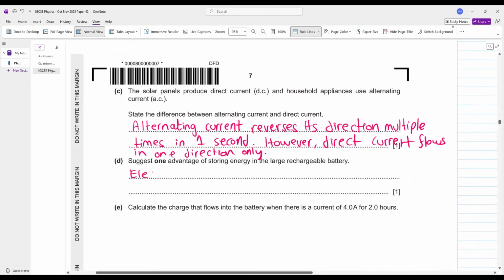Electricity can be used when there is no sun. Perfect.